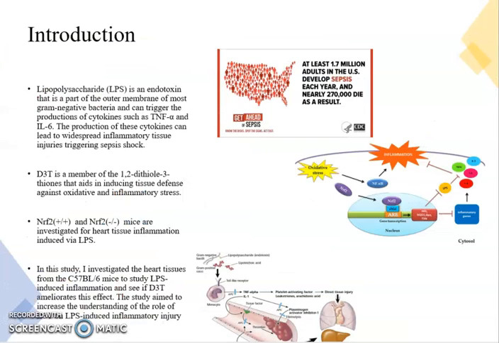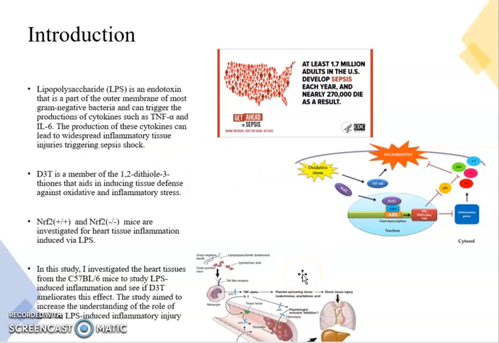To begin, I want to introduce some of the subject matter I'll be discussing today, such as sepsis. Sepsis is a whole body immune response to infection or injury of the body due to bacterial and viral infections, and each year over 200,000 people die from it. LPS is an endotoxin that is part of most gram-negative bacteria, which can trigger the production of inflammatory cytokines, resulting in sepsis. The production of these cytokines can lead to tissue inflammation, resulting in septic shock.